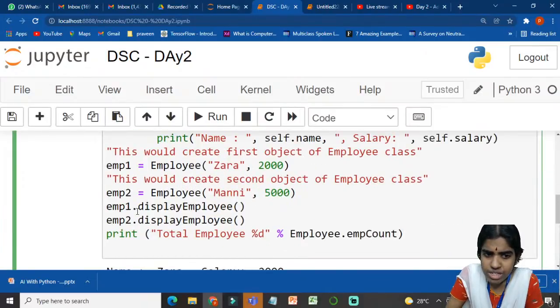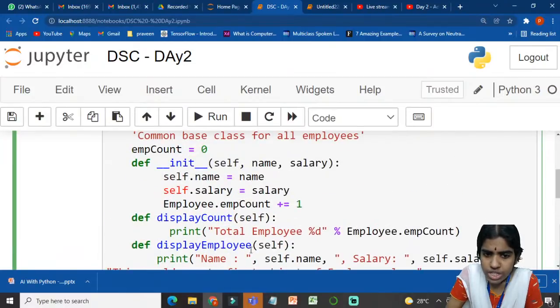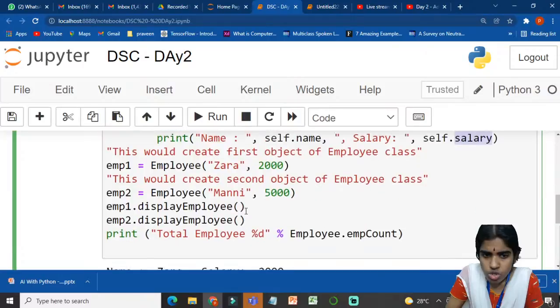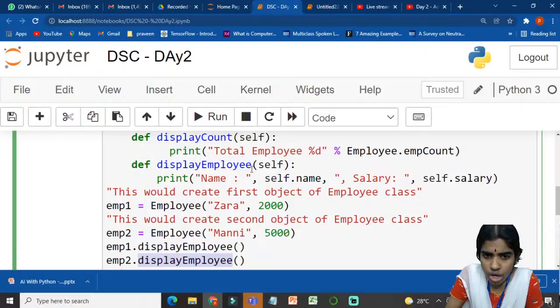After doing this, using the corresponding variable emp1, whichever member function I want to call, I am just calling the display employee function that is available. I want to print my first employee name, what is the name of my employee and how much he is earning. So am I making sense? The first employee's name is Zara. He is earning 2000. And in the second display employee function, whenever I am calling this function, it is going to print the name of my employee as well as the salary.